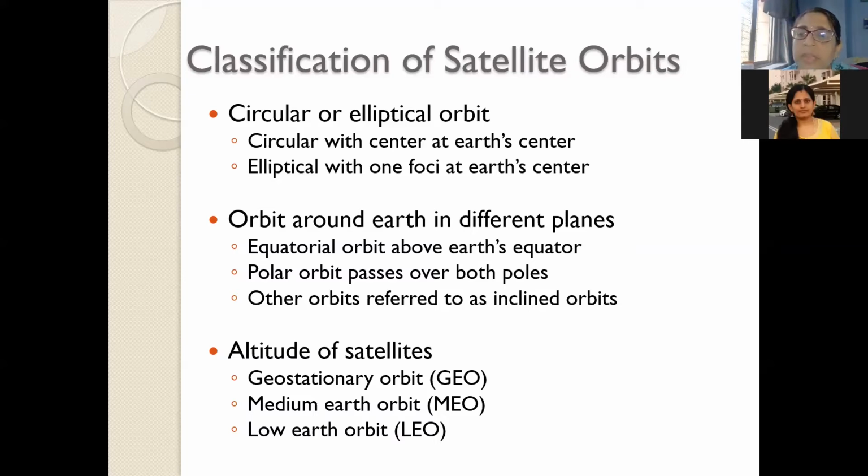Then depending upon the height at which you are placing the satellite, they were classified as LEO, MEO and GEO. LEO is low Earth orbit with an altitude less than 1000 kilometers. MEO is greater than 1000, around 12,000 to 18,000 kilometers from the surface of the Earth. And then comes the GEO, which is located at an altitude of 36,000 kilometers from the surface of the Earth.